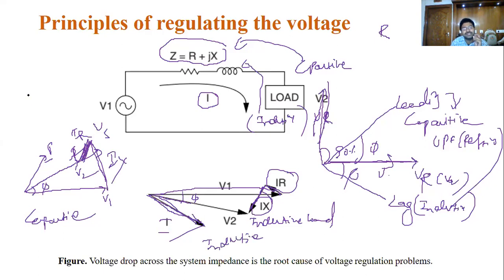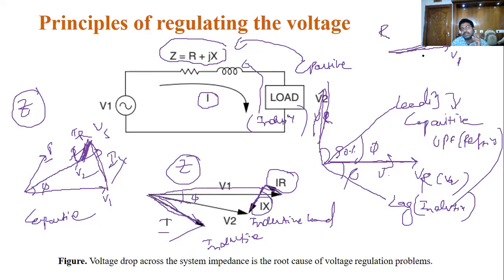Now see this impedance Z. You can consider all these two here as Z. Now you can calculate the amount of impedance in these two cases, inductive as well as capacitive. Now you can see V2 or V1 in the case of resistive.